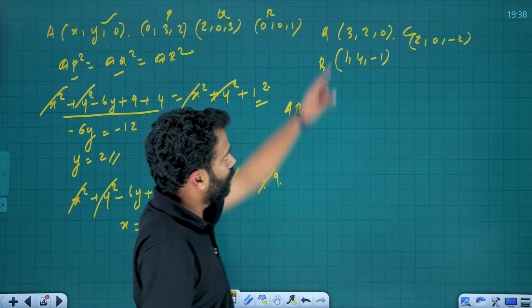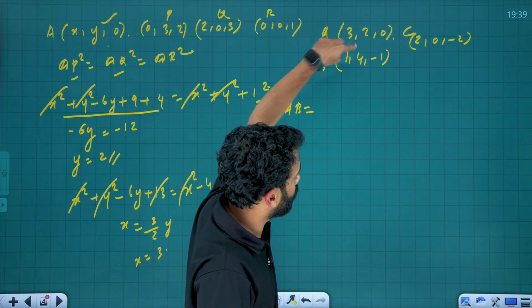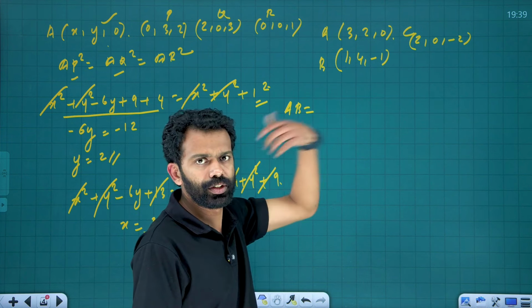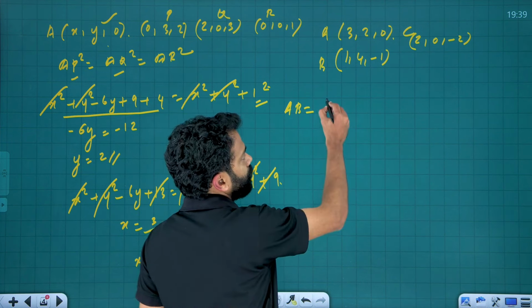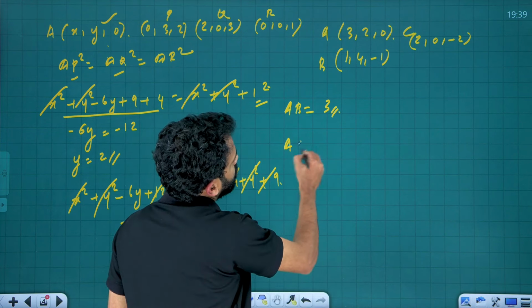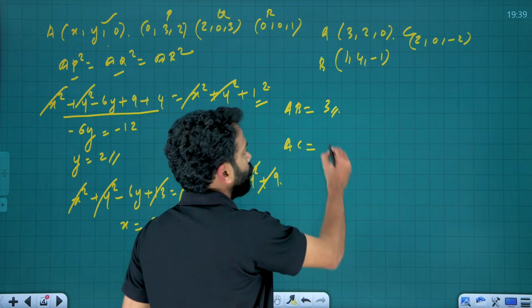AB is equal to 3 minus 1, the whole square is 2 square, that is 4. This is also 2 square, again 4. This is 1 square, that is 1. 4 plus 4 plus 1, that is 9. And root 9 is what? 3. Okay, and what about AC? AC is equal to 1 square plus 2 square plus 2 square, that is also 3.